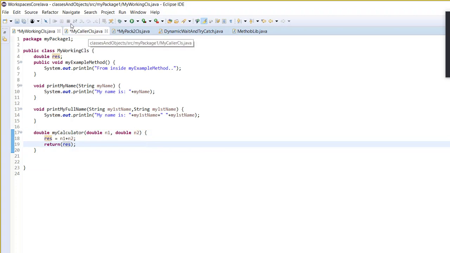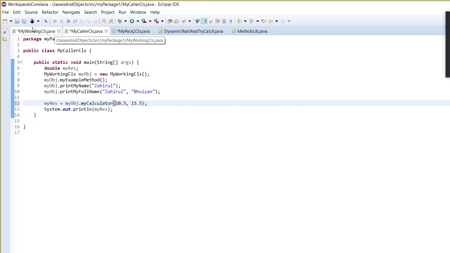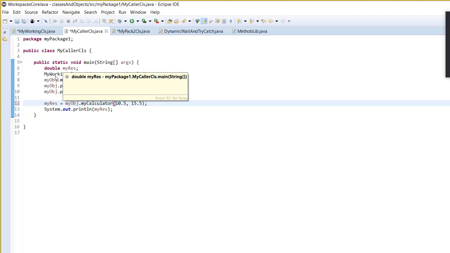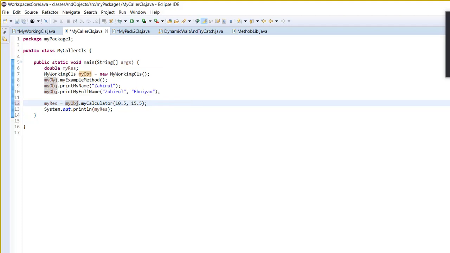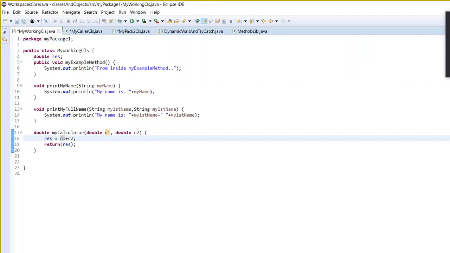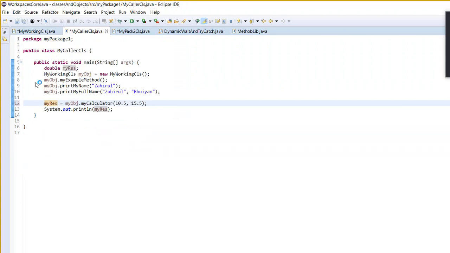And then if you go back to the caller class, since you are returning something from here, can you see we have a my result, and when you call this method, it will be picking something from there, and whatever result you are returning, this result will be stored in my result variable, and then finally you are printing this result. Does it make sense to you guys? Everyone, do you understand this? Any question?